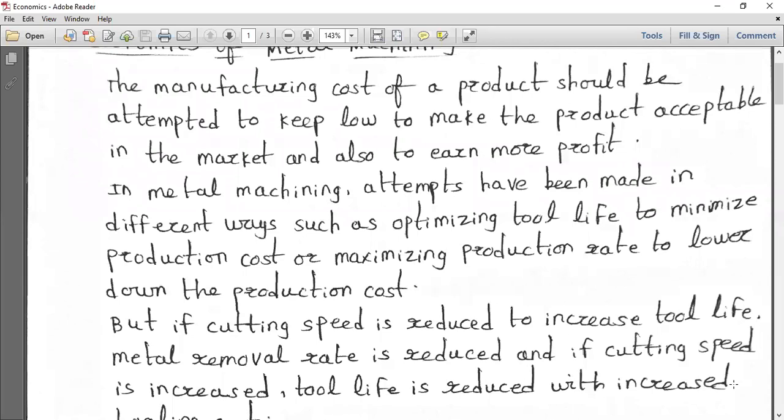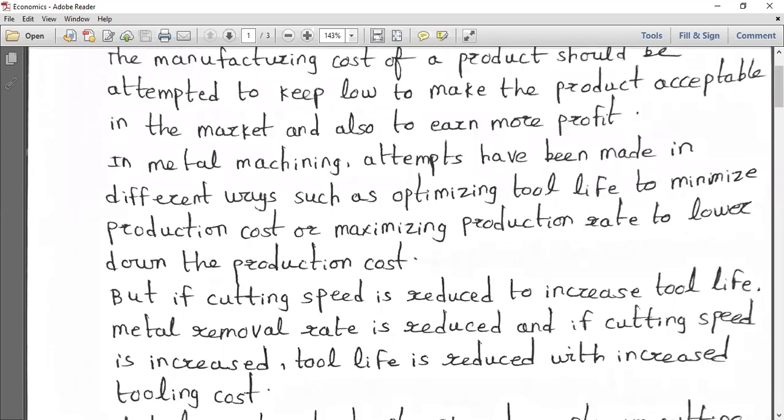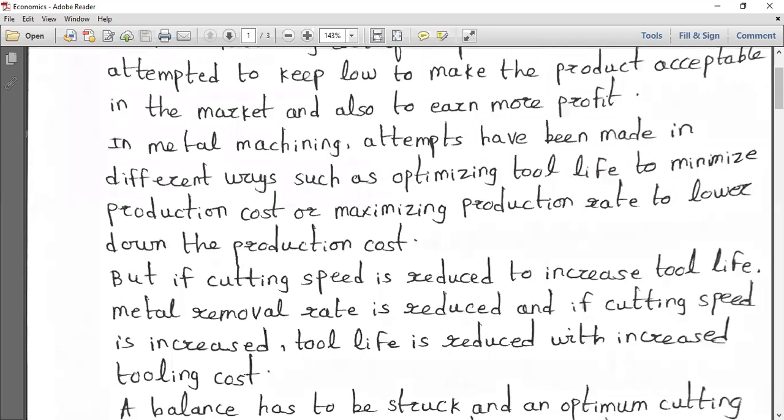But what happens if the cutting speed is increased? The tool life will be reduced drastically. That is the particular thing you will observe. At the same time, the tool cost will also increase because you have to replace the tool because of tool wear.